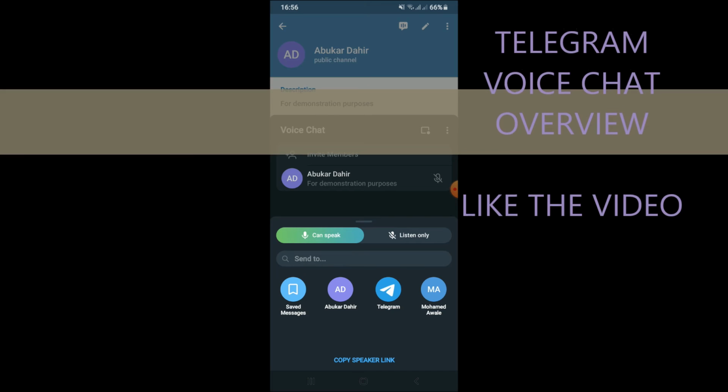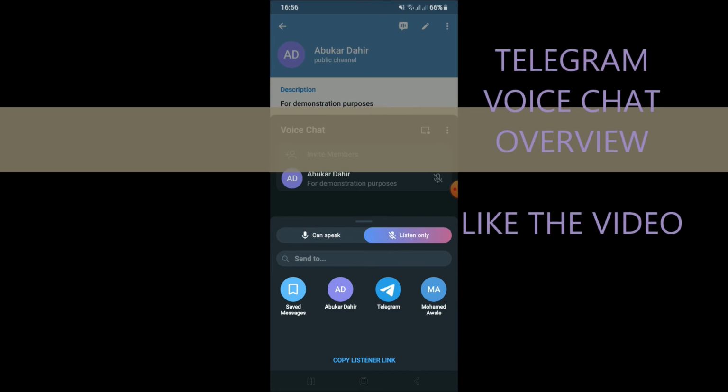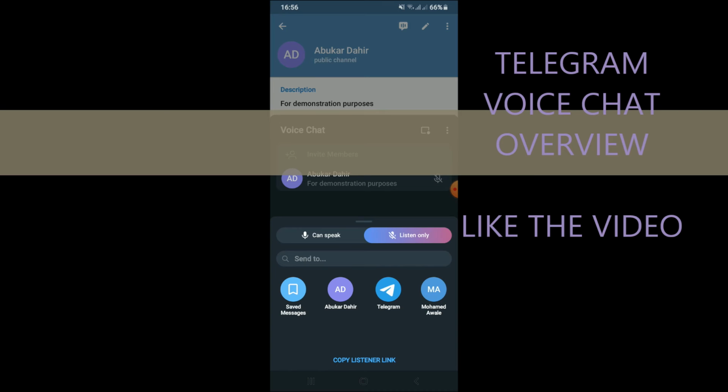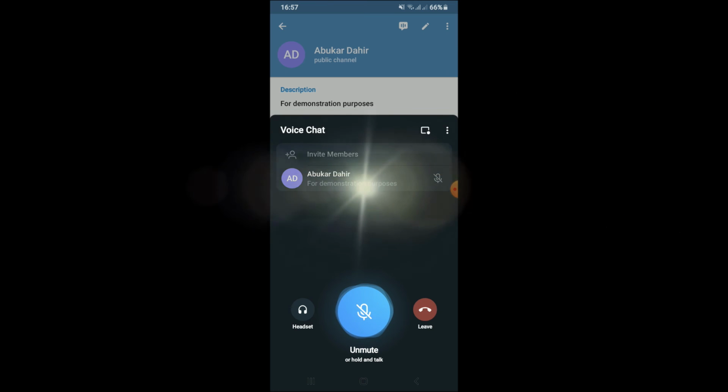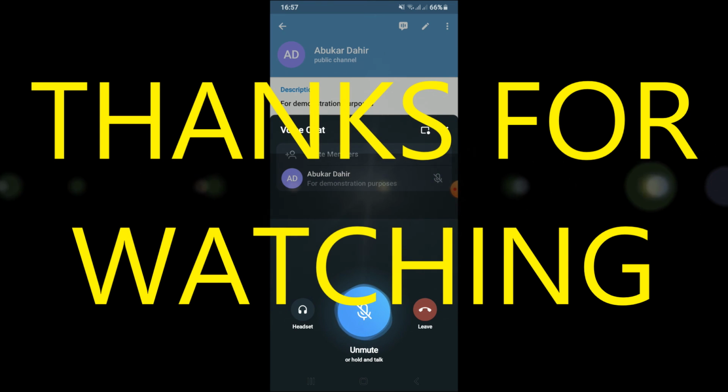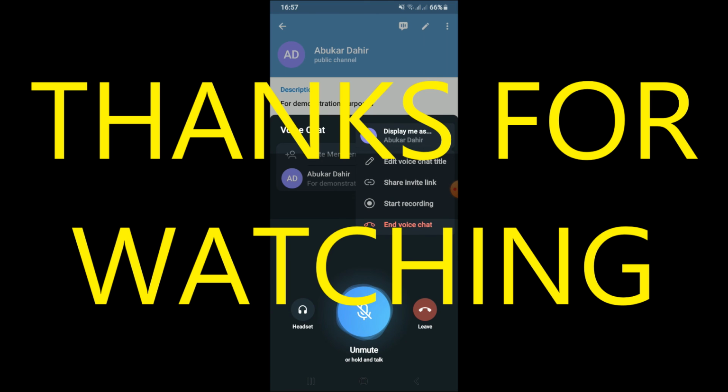You can give the mic to whoever you want, and also you can add unlimited listeners to your chat. You can get all of these options on Telegram. You can use it on iOS or also Android, so it is faster than Clubhouse. You can get your own stage. You can use the advantage of these platforms. So that is how you can end the voice chat from here.